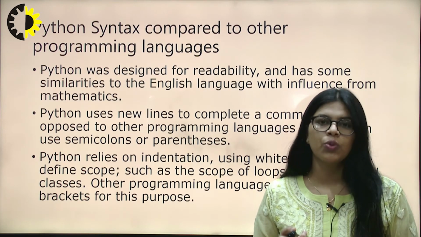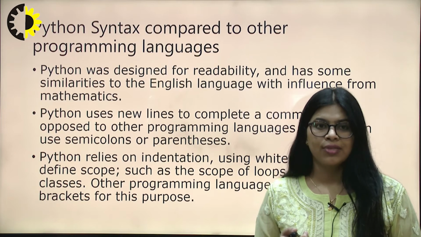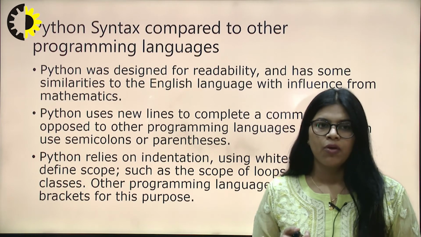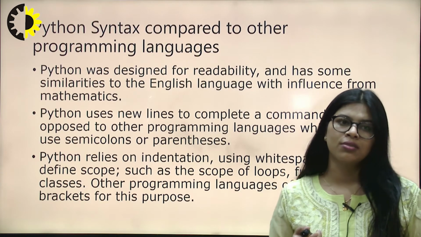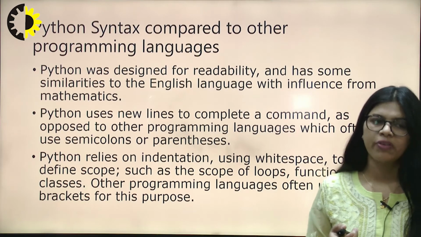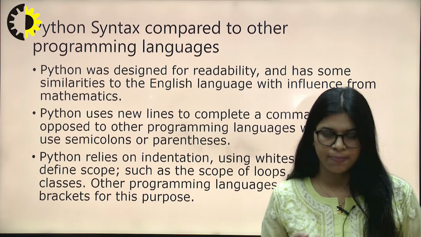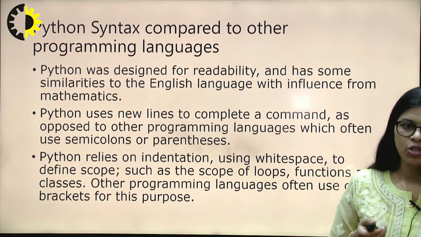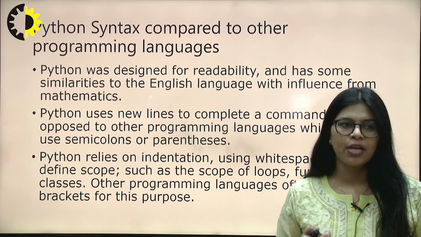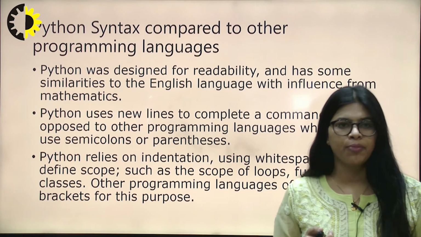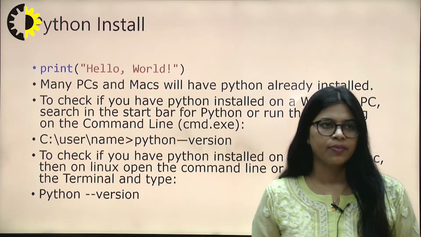We just need to click the space button. Why do we use the space button? Because it works for loops, functions and classes in Python. But in other programming languages, the loops and functions are used in brackets as well.